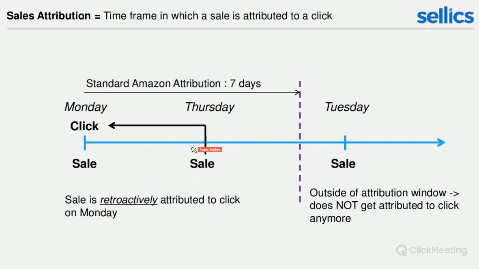Obviously, the sales number would change. The sales number for Monday would change only on Thursday, because it's only on Thursday that the sale happens. So on Thursday evening, after the sale happened, the numbers for Monday would be changed and the sale would be attributed to the click on Monday.